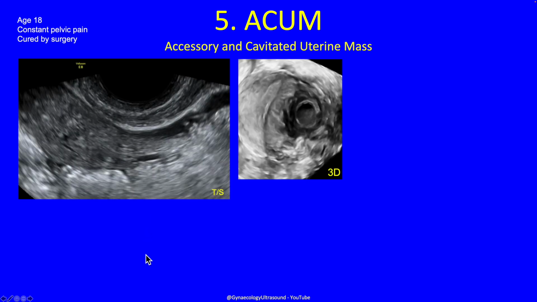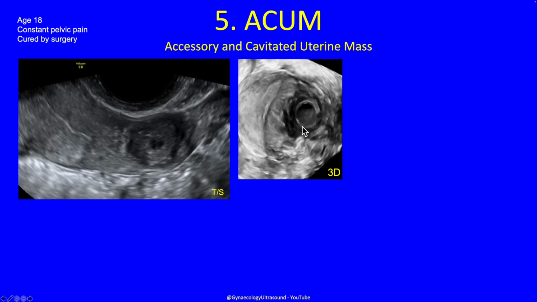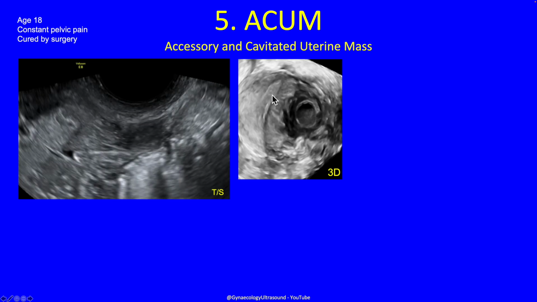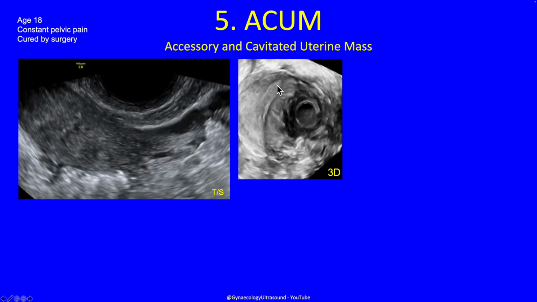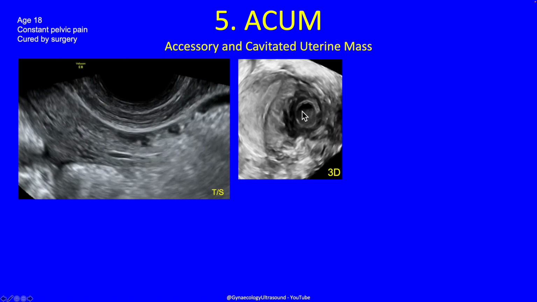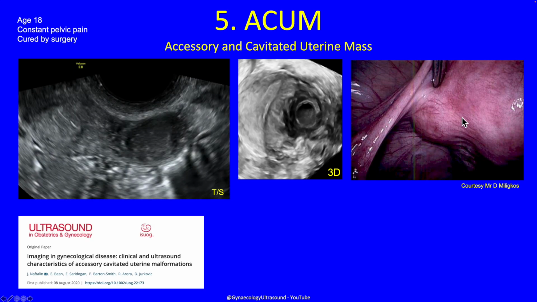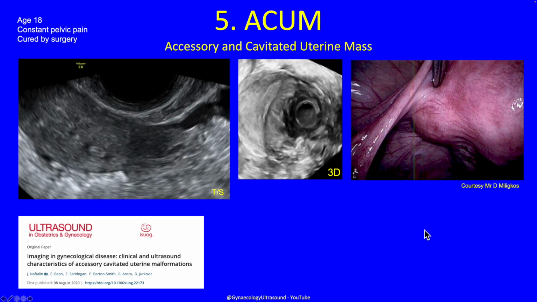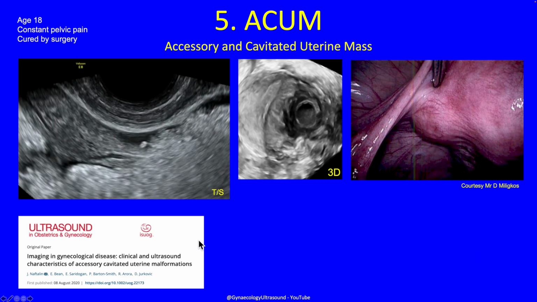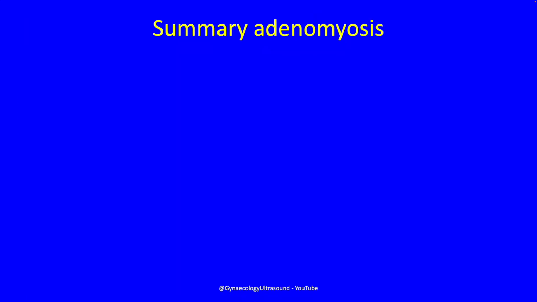This is in the longitudinal plane, and on 3D you can see that that is where this adenomyoma, again, looks unicornuate in this bit, but if I rotated it slightly, otherwise it was just a bit arcuate. But this was an ACUM, and at laparoscopy, just underneath the insertion of the round ligament was this ACUM, and that was removed, and the girl had no further symptoms. And this is an excellent paper describing ACUMs in a lot of detail.